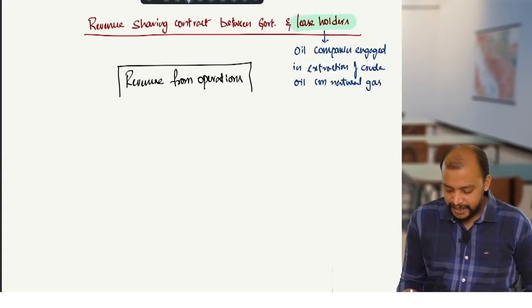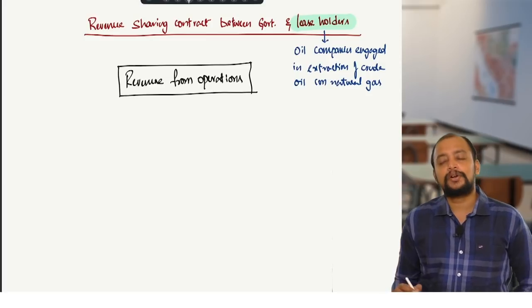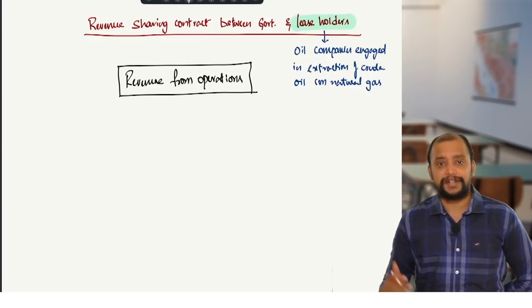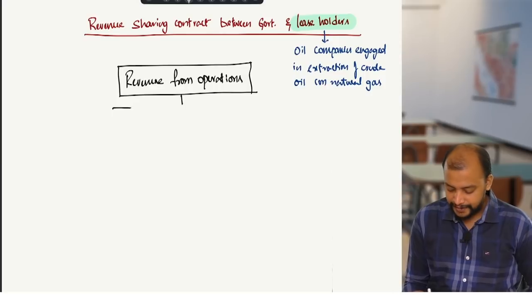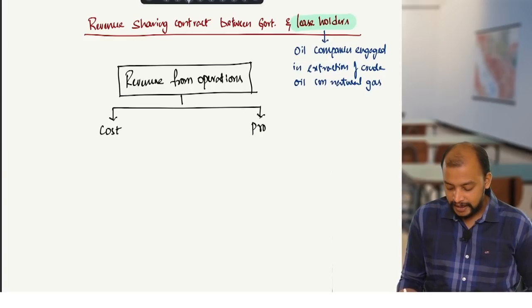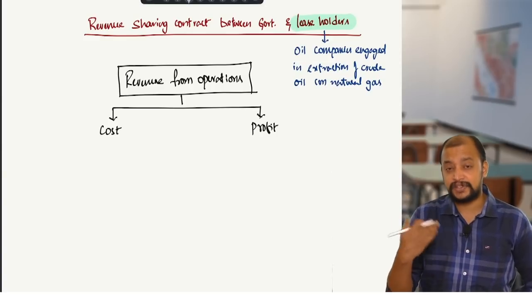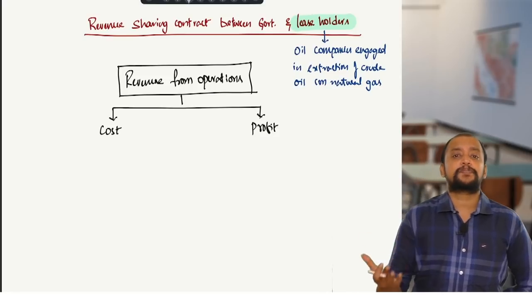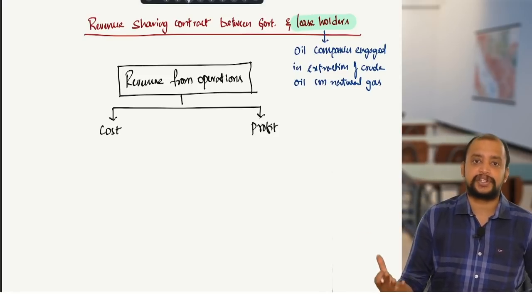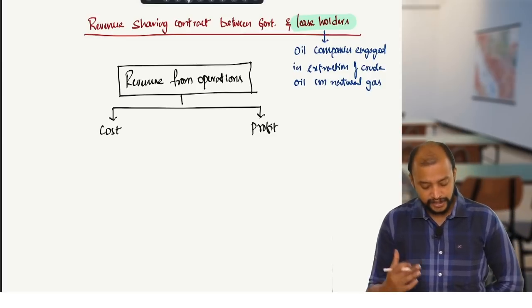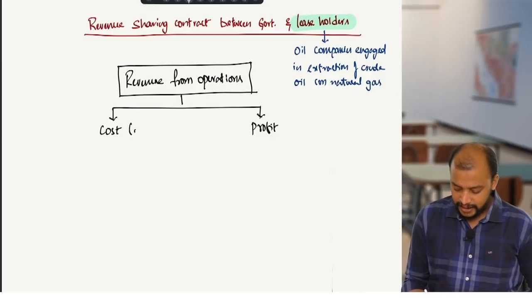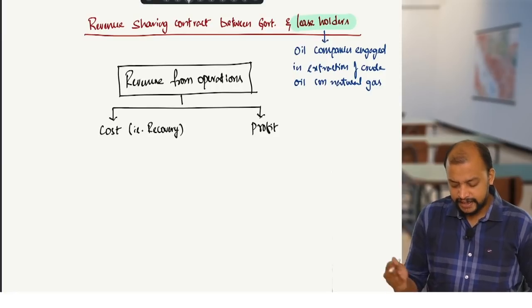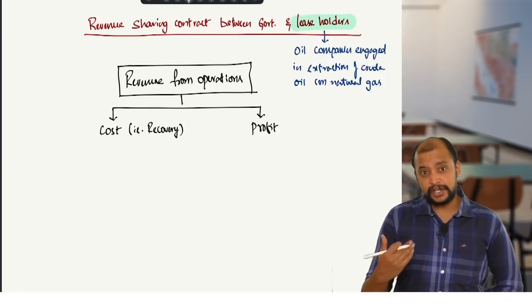Out of this we will divide it into two: cost and profit. What is cost? Recovery of expenses incurred for extraction. That is recovery, that is cost. And profit is, after reduction of cost, the balance.